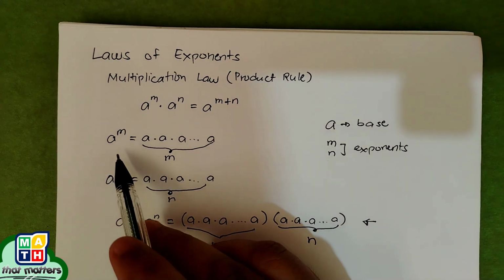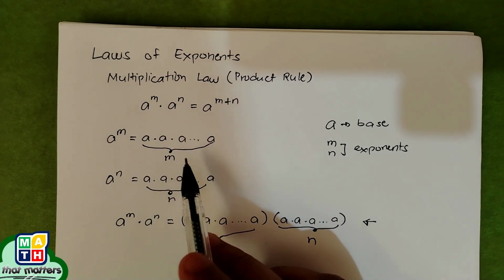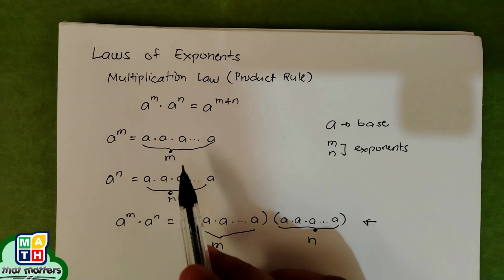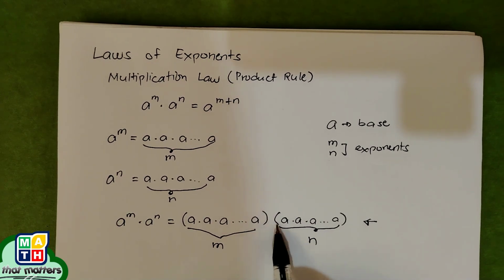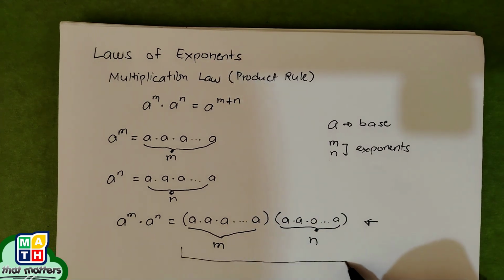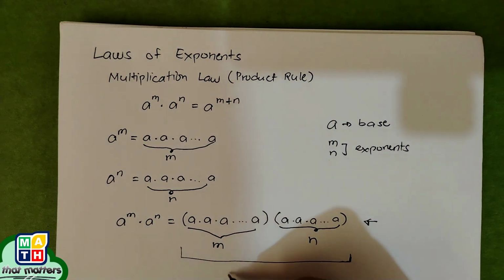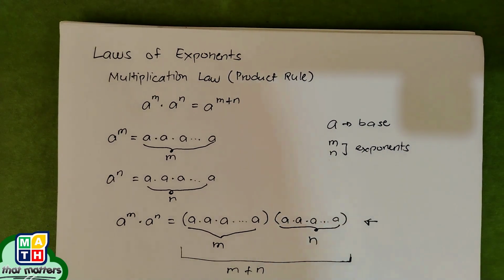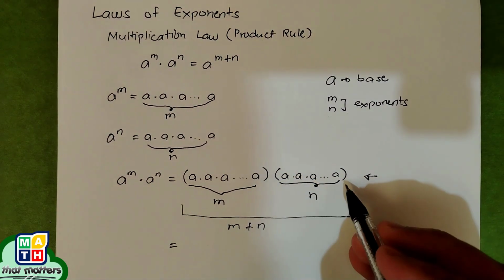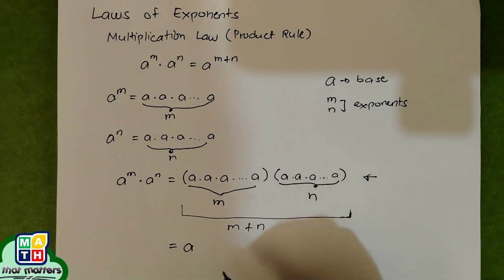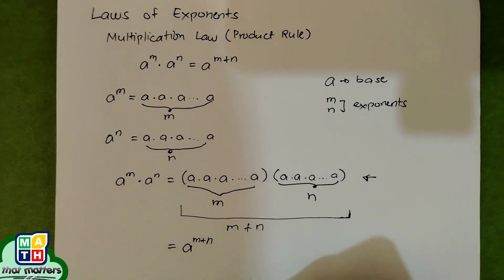Just like this, exponentiation is a shorter way of writing a series of multiplication of the same base. So there are m of them and n of them here, and they are still under the same operation of multiplication. That would mean the number of a's being multiplied here is the sum of m and n. In short, by writing this into one, you have all the same base, a, and how many a's are being multiplied here? There are actually m plus n a's.